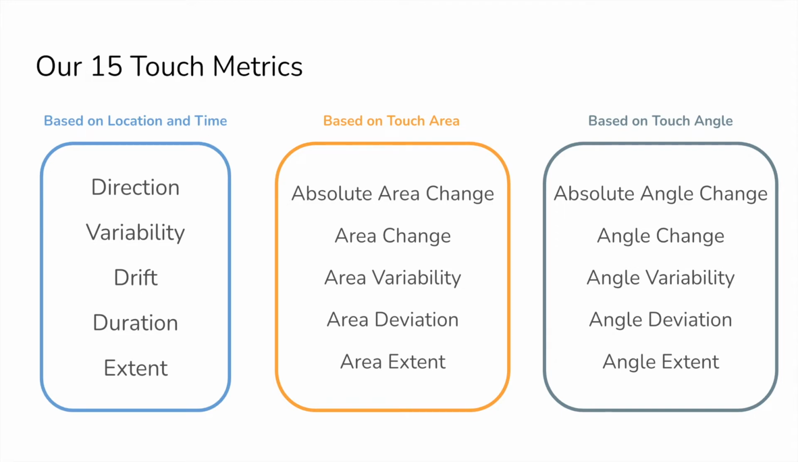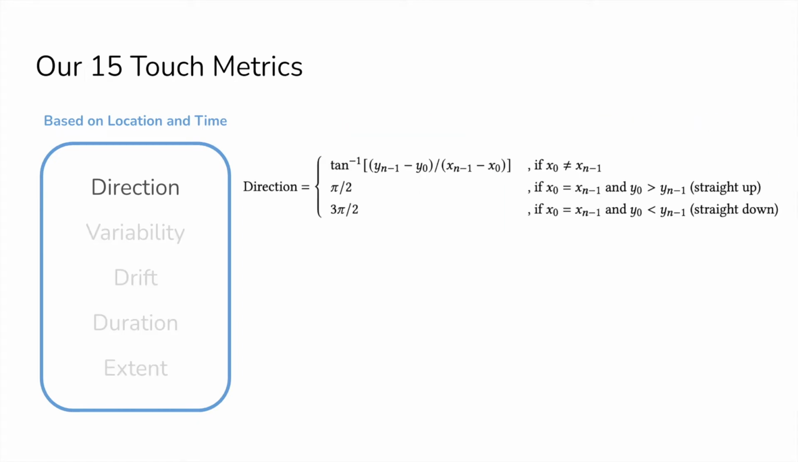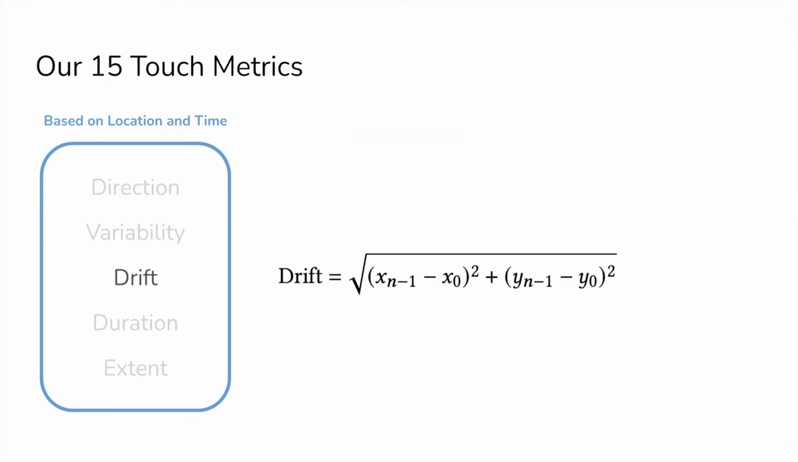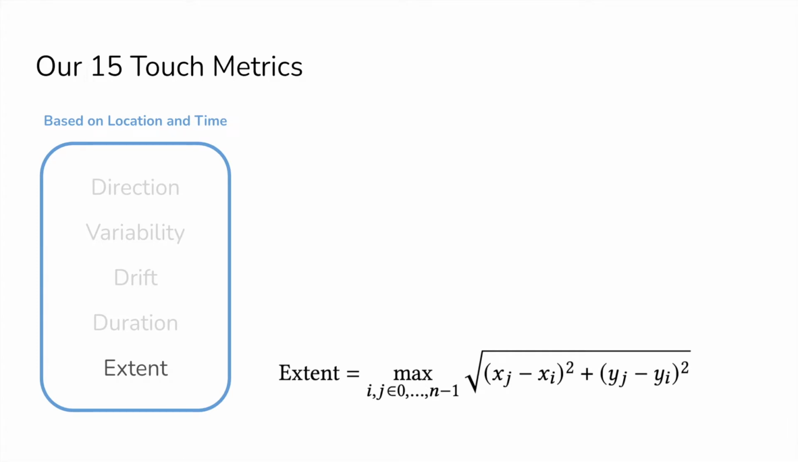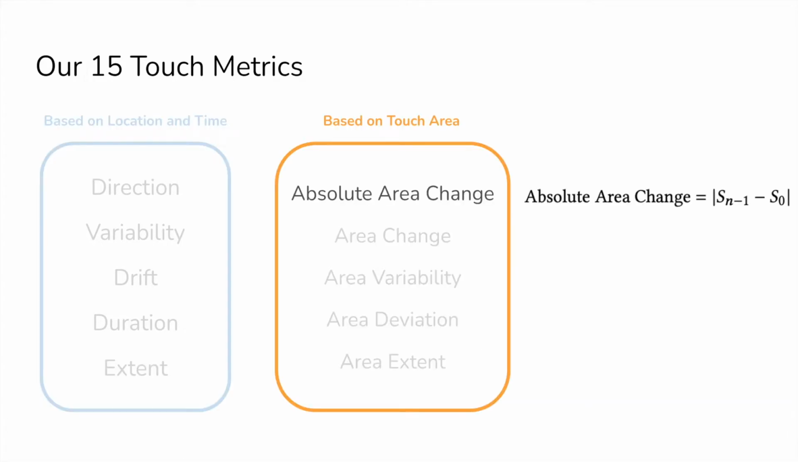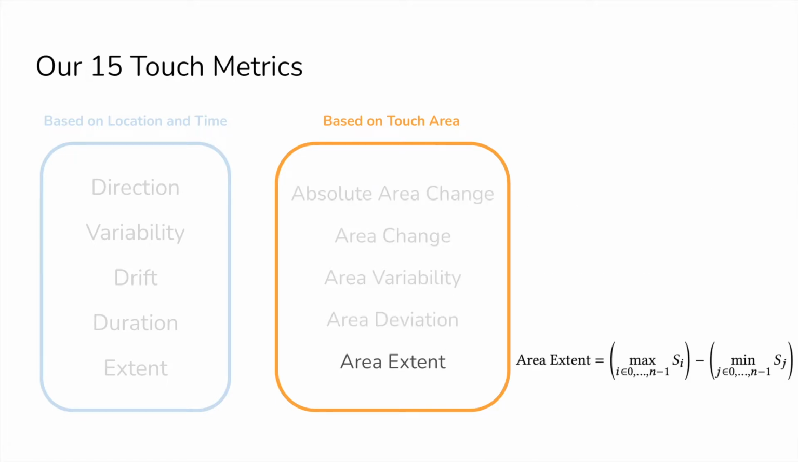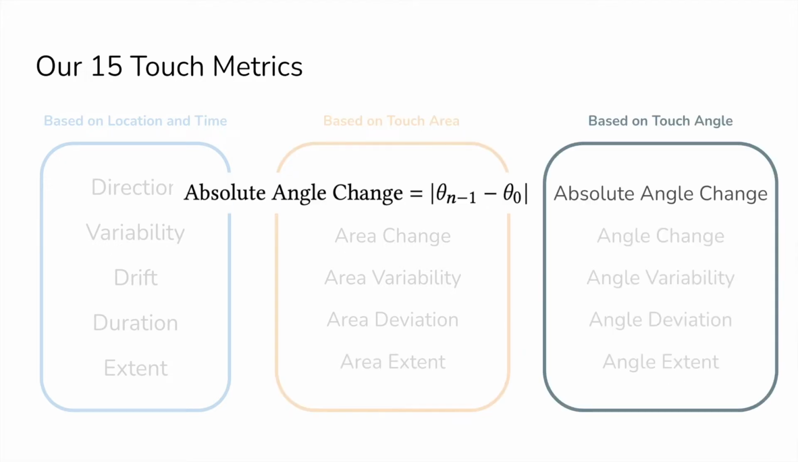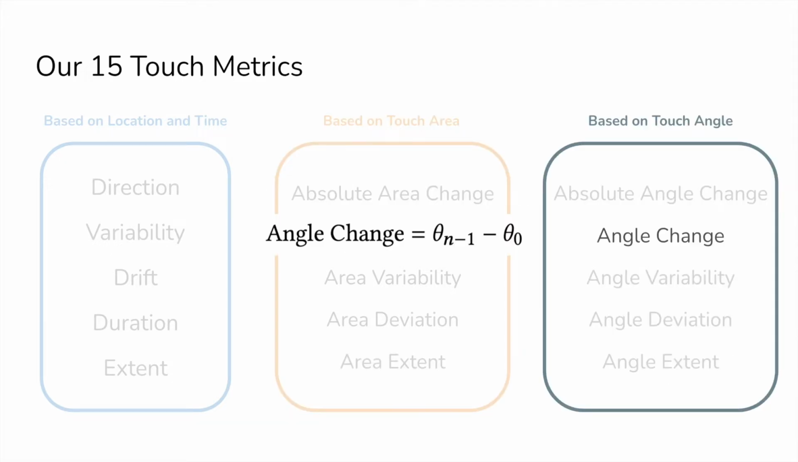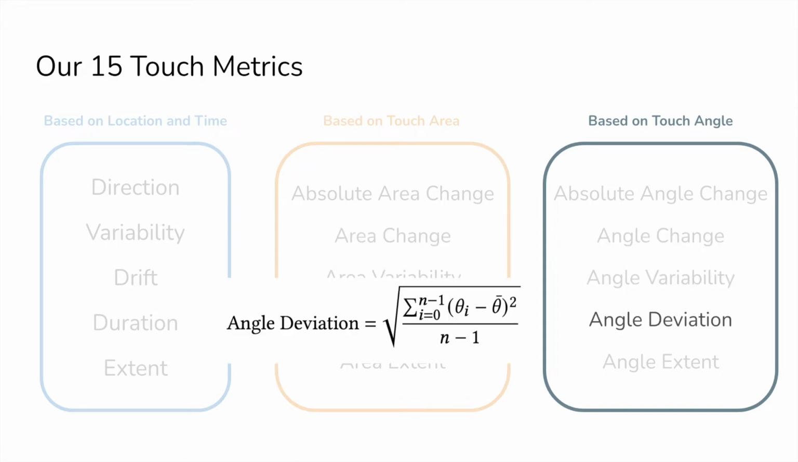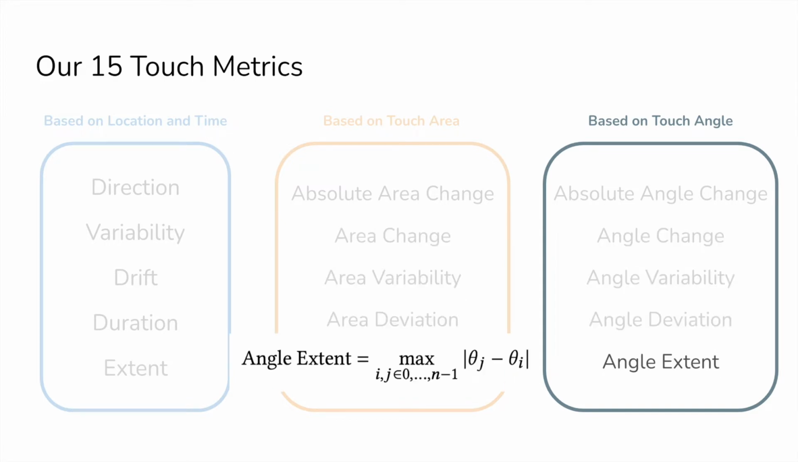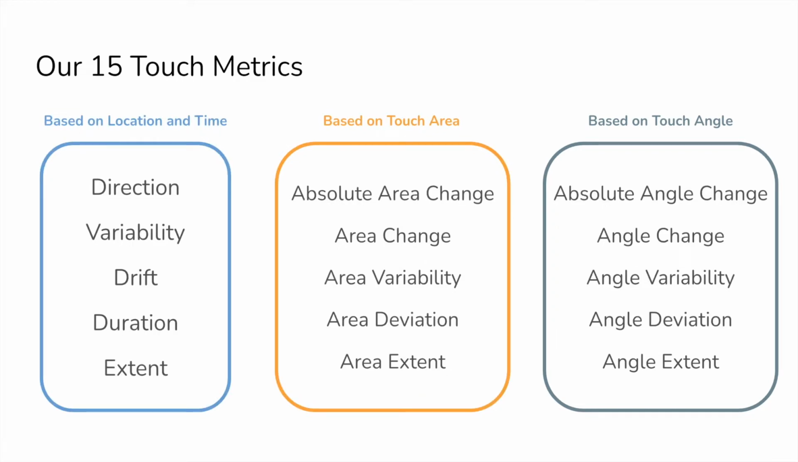Based on these properties of touch ovals, we propose 15 touch metrics under 3 different categories: touch direction, variability, drift, duration, and extent based on the location and time of touch, absolute area change, area variability, area deviation, and area extent based on the touch area information, as well as absolute angle change, angle variability, angle deviation, and angle extent based on the touch angle information. We provide mathematical formula as well as intuitive descriptions for each of the metrics we propose.